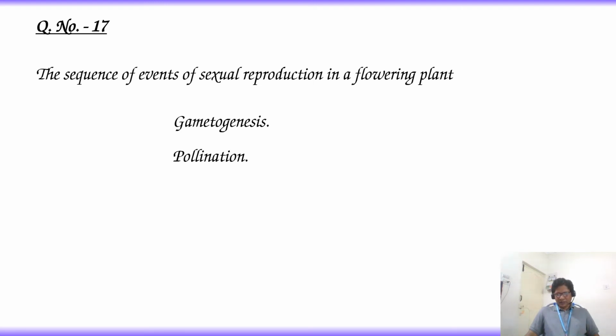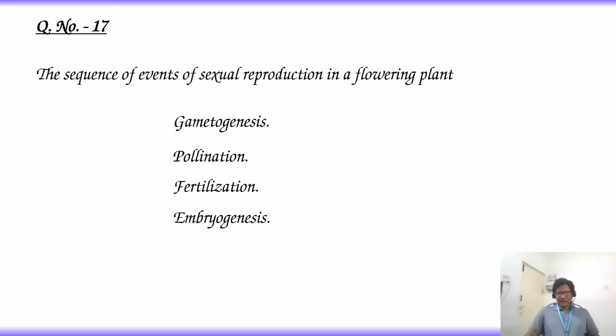After pollination, the gametes fuse. That process is called fertilization. After fertilization, the zygote forms and it further develops into an embryo, so embryogenesis takes place. So this is the order of events: first gametogenesis, next pollination, next fertilization, and then embryogenesis.